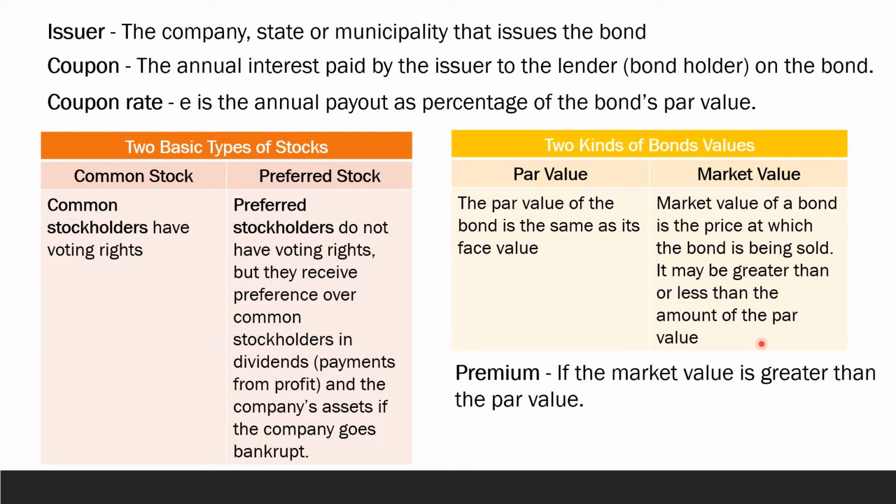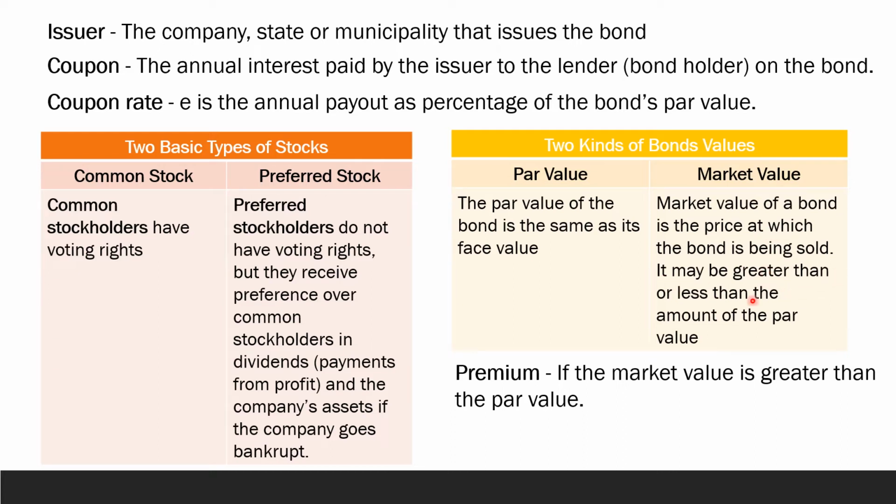So, what is this called? What is this so-called premium? The premium is the market value if the market value is greater than the par value. So, nabanggit dito kanina sa market value, the price at which the bond is being sold may be greater than.